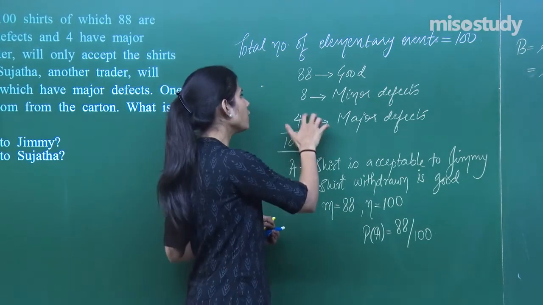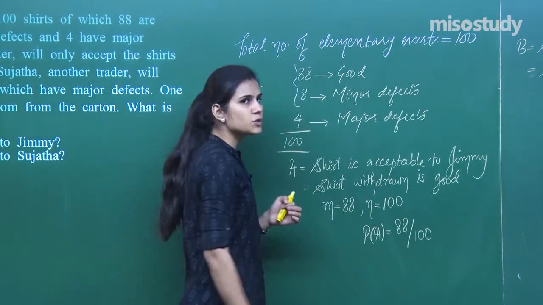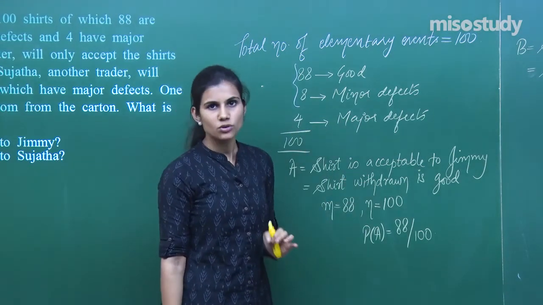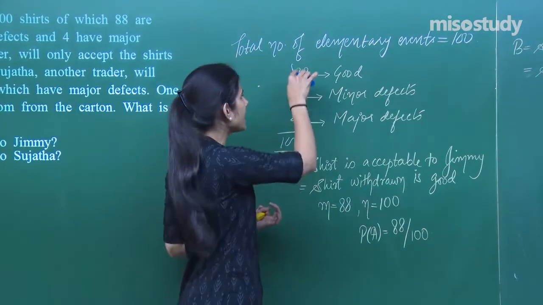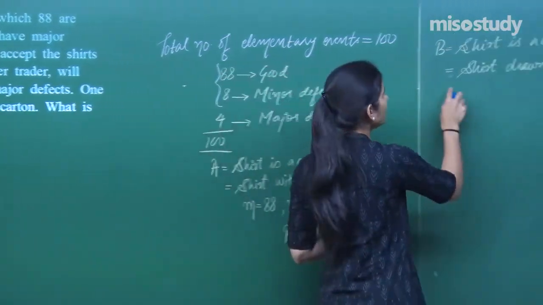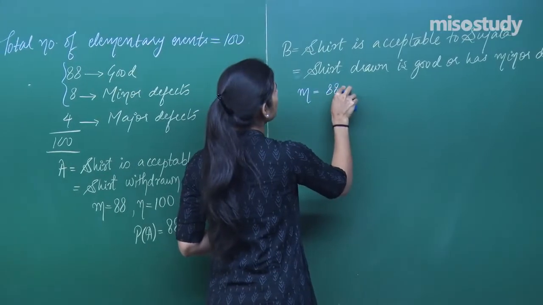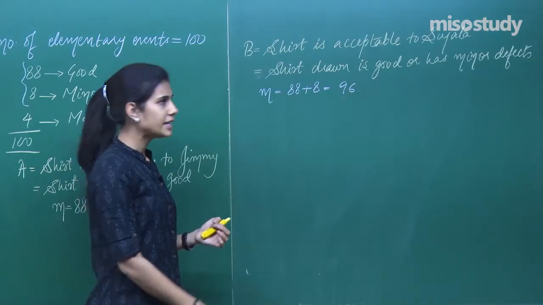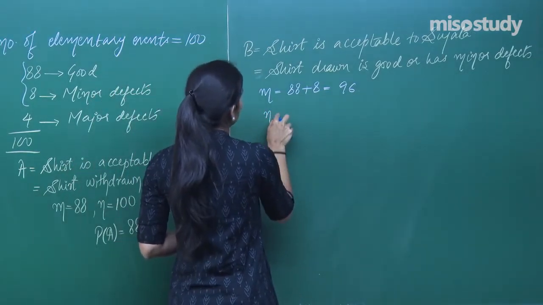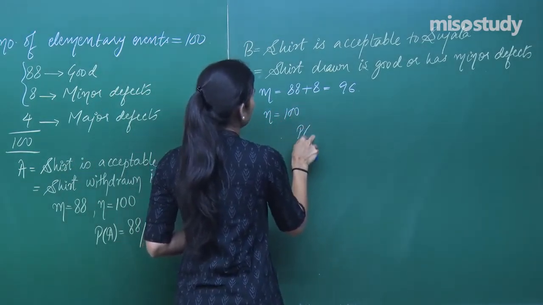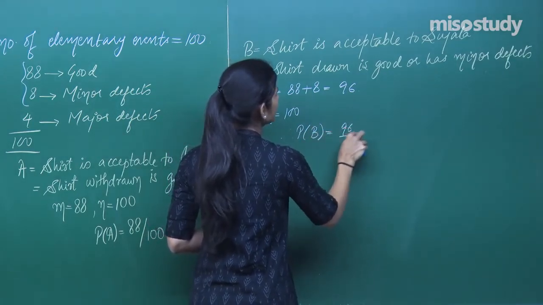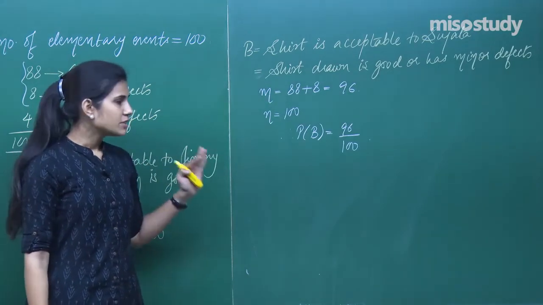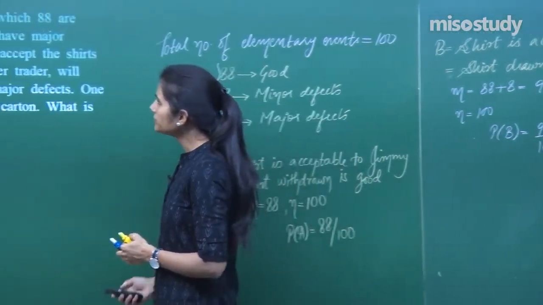But apart from these 4 shirts, if any shirt from this category is withdrawn, then all those outcomes are going to be favorable to event B. So, how many total number of favorable outcomes are there? 88 plus 8 is the number of favorable outcomes to event B, which is 96, right? And now n already is 100, so probability of B is 96 upon 100. Is it clear? Once you have done this, let's move to the next question.